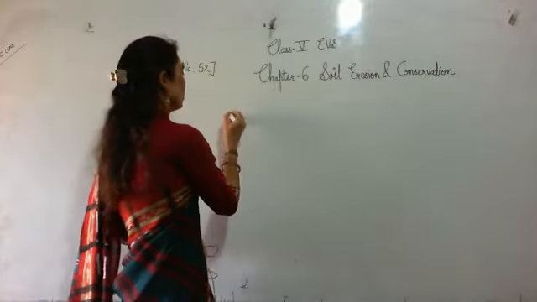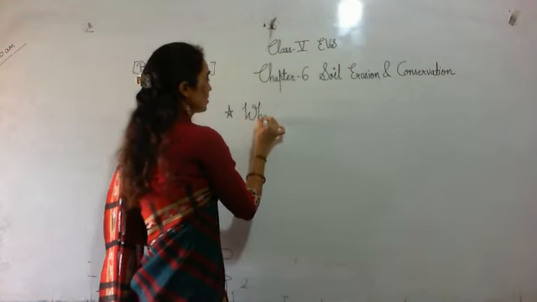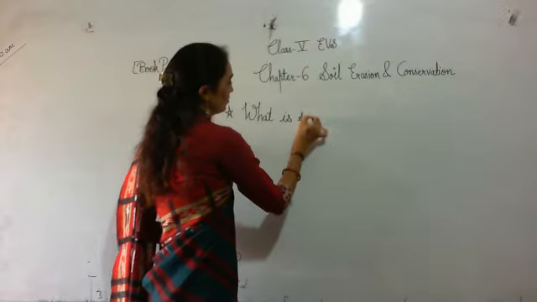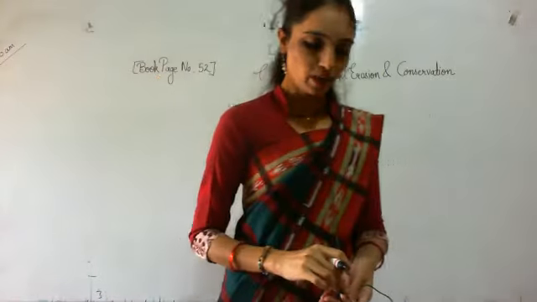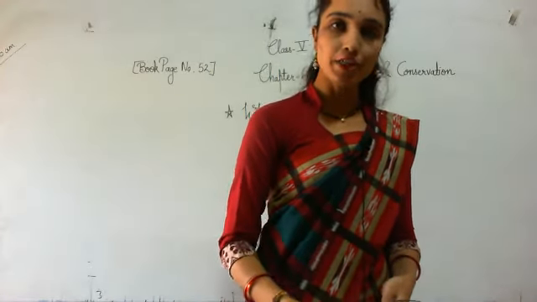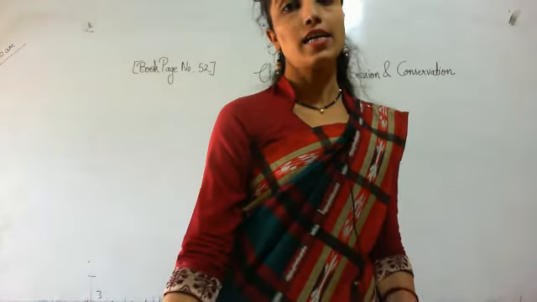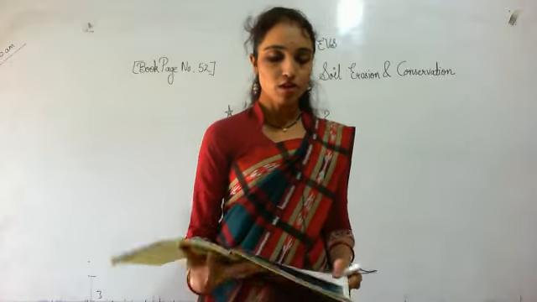So first is, what is soil? Dear student, open your book page number 52. First we will read it from the book. You have to listen and understand only. No need to write anything.